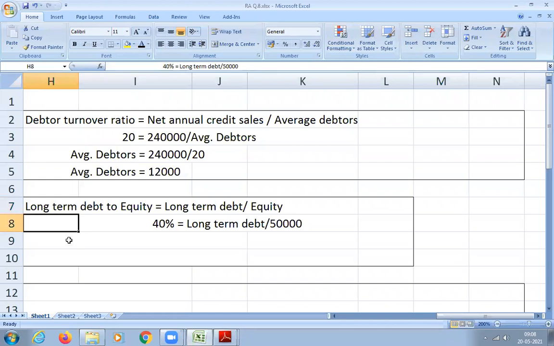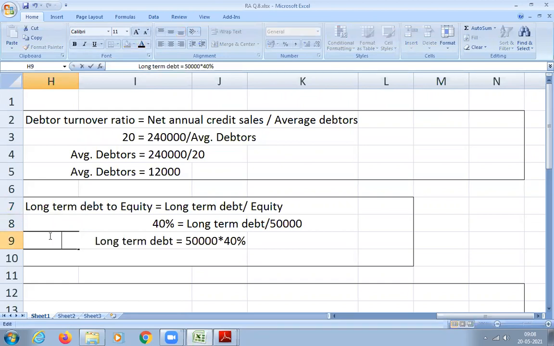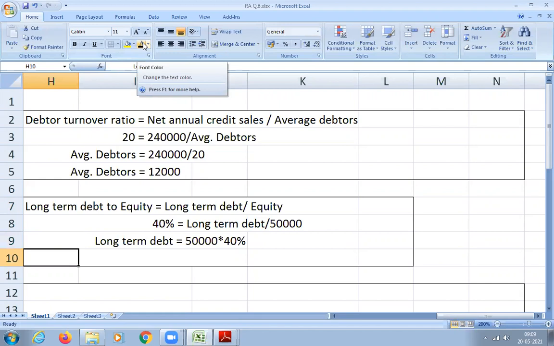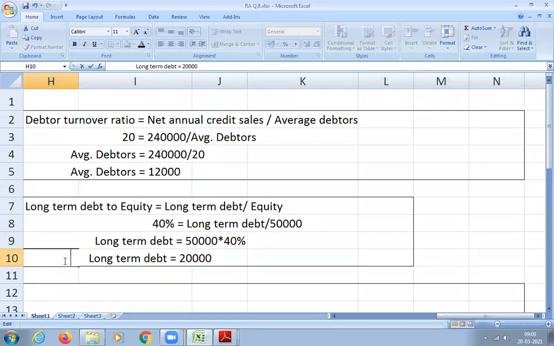Now you cross multiply. Long-term debt is equal to 50,000 into 40%, that is 20,000. All of you got 20,000? Yes or no? Yes, sir.